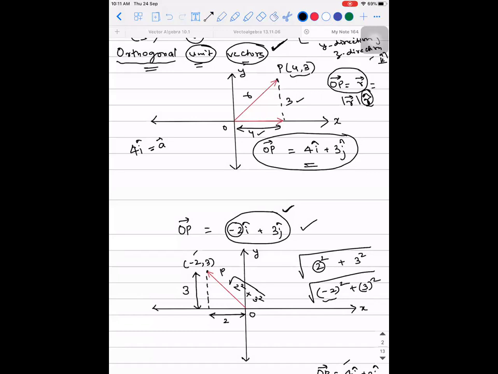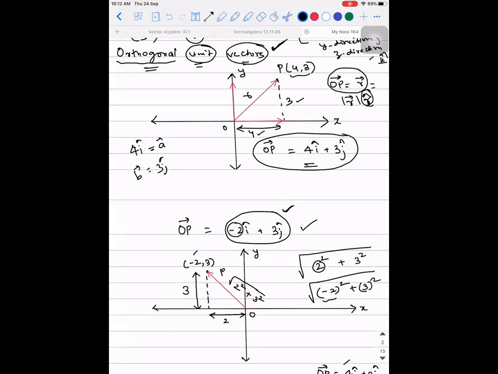Correct. So similarly, if somebody gives you saying that B vector is equal to 3j cap, what is that you understand? From the origin, along which direction? Along the positive y direction, you move a distance of how much value? 3 units. You move a distance of 3 units. Is this accepted?